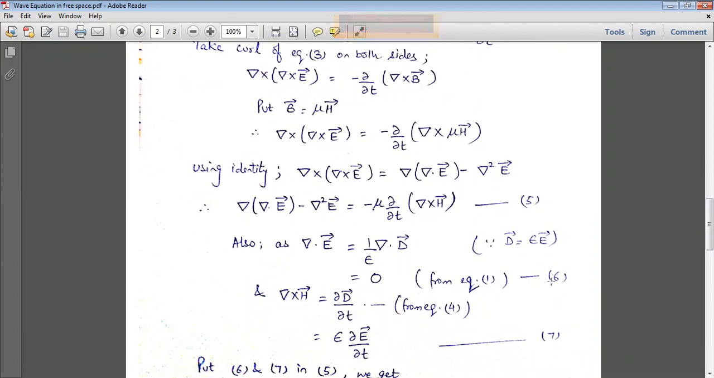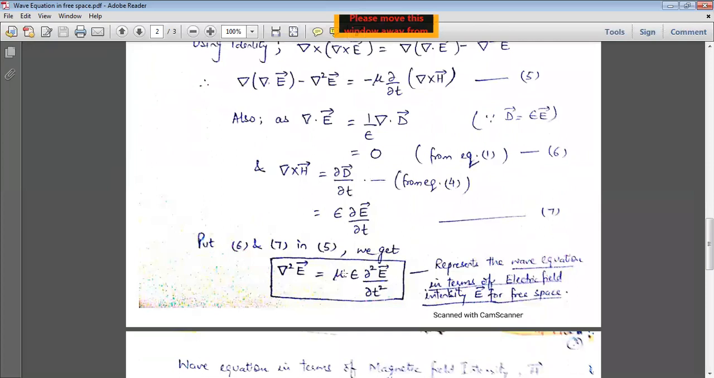Now put 6 and 7 in equation number 5. Putting 6 and 7 in equation number 5, we get the first component of equation number 5 comes out to be 0 as per equation number 6. So here it comes out to be del square E vector is equal to mu epsilon curly square E by curly T square. By putting del cross H equal to epsilon curly E by curly T, this is our final result, and it represents the wave equation in terms of electric field intensity for free space.